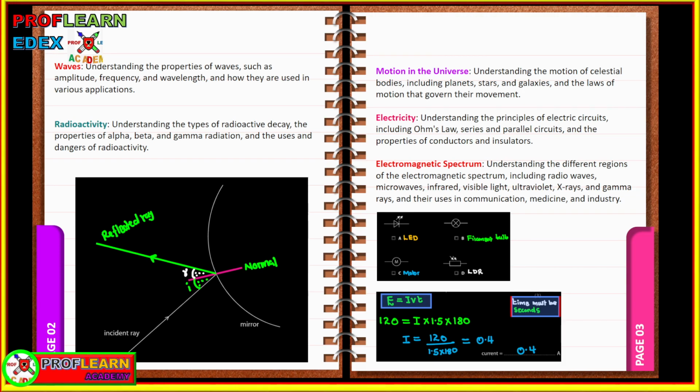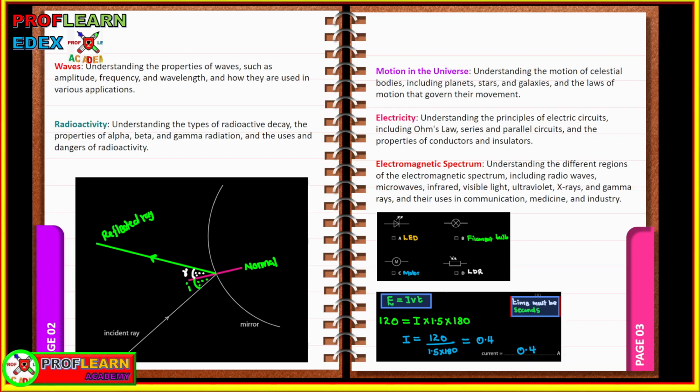Also, you need to remember that the orbit of a comet is elongated, it's elliptical, but the orbit of a moon is circular. So understand also different definitions of the universe, what makes up galaxies. You need to understand the concept of electricity, how to do different calculations.